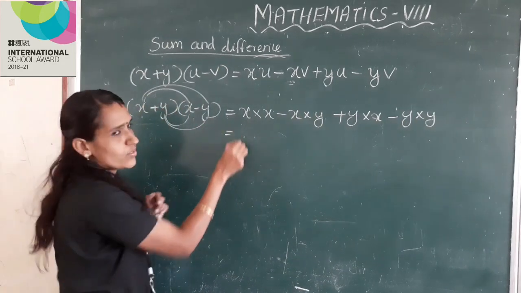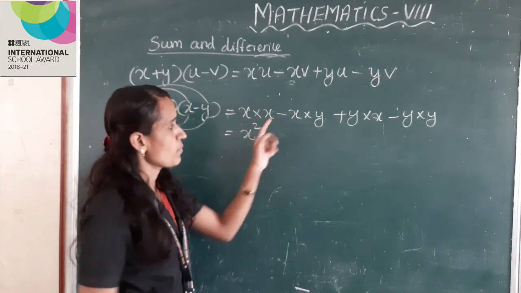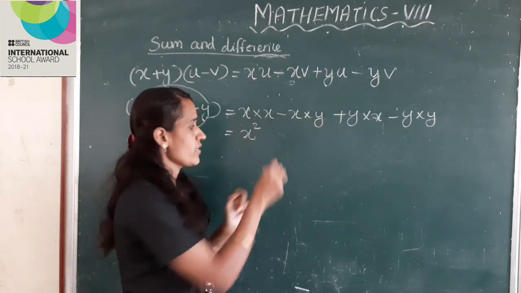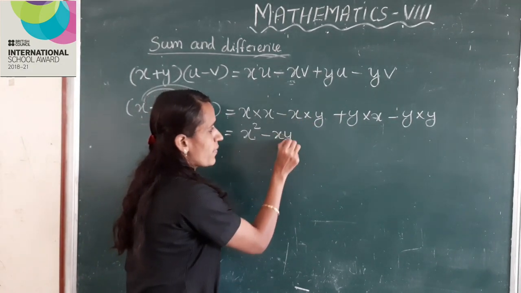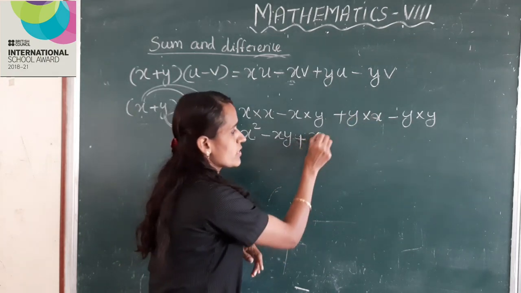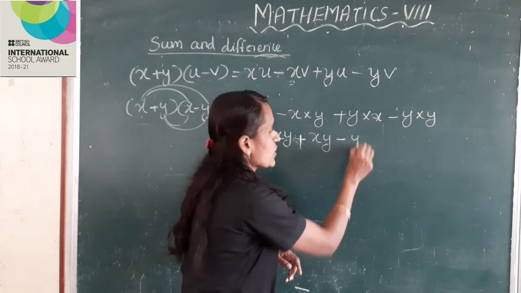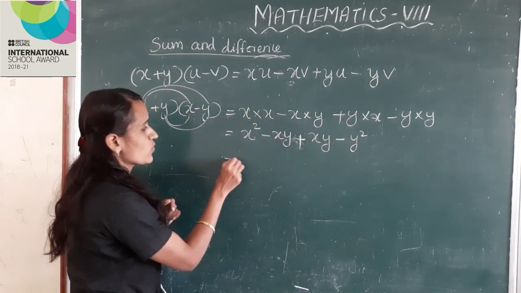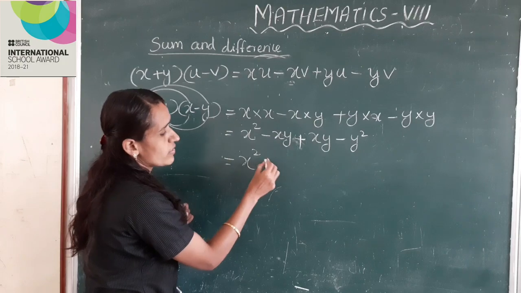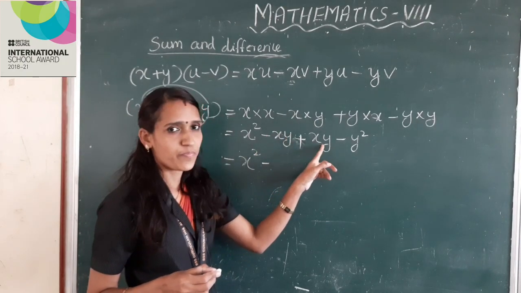This is equal to x square minus xy plus xy minus y square.